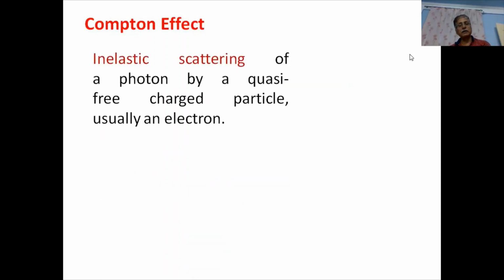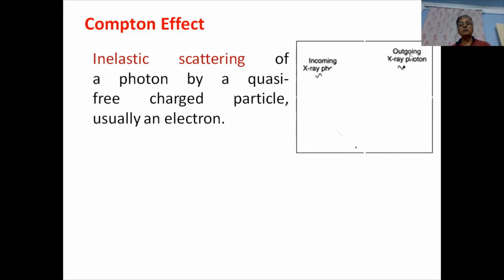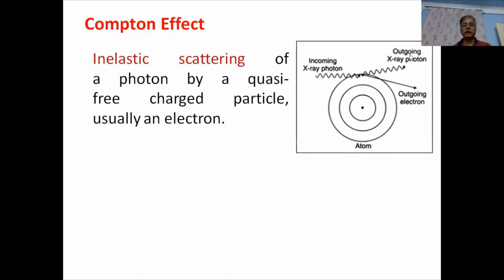What is the Compton effect? The Compton effect is the inelastic scattering of a photon by a quasi-free charged particle, usually an electron. Here is the Compton effect shown figuratively. We have an incoming X-ray photon colliding with an electron. The X-ray is going in this direction and the electron by impact is going in this direction.